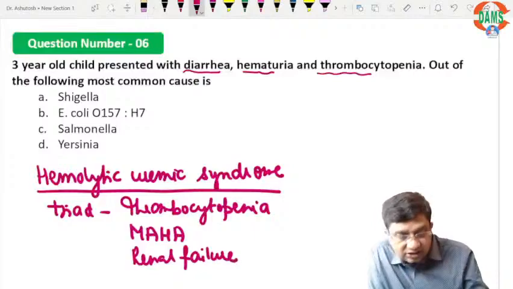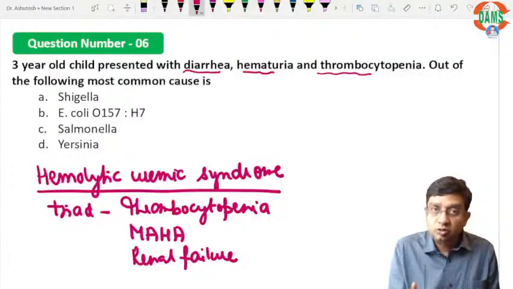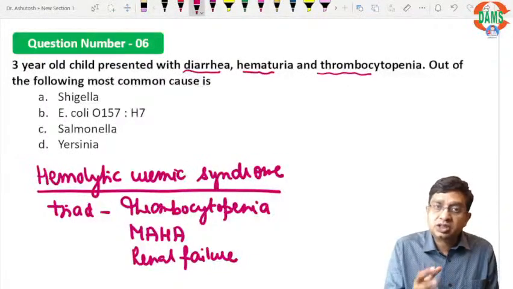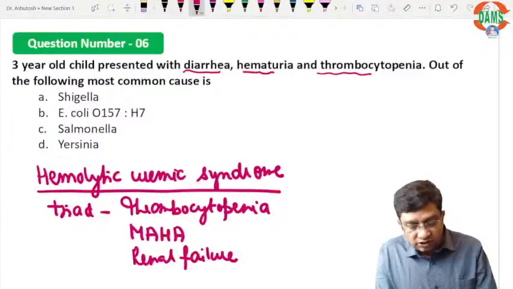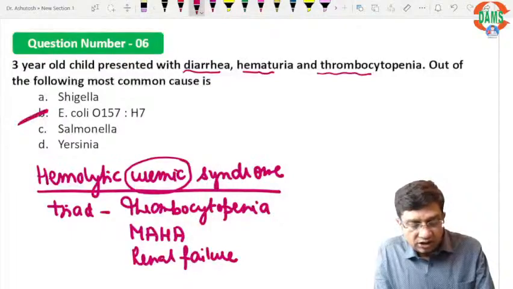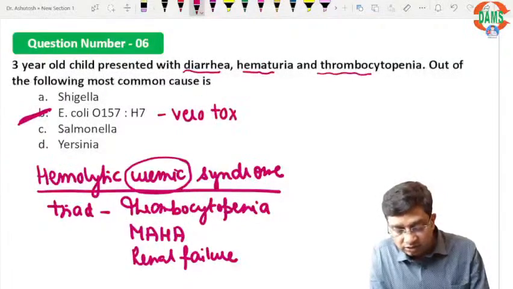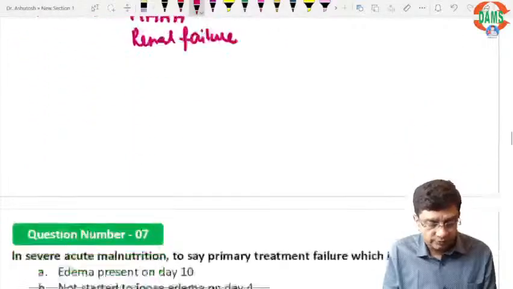The concept is that there is a thrombus present in the small vessels, in the glomerulus, which is capillaries. So if thrombus forms in the glomerulus, blood is not filtered, and the urea level in the body increases. Therefore this is named uremic syndrome. The most common cause here is E. coli O157:H7, which produces verotoxin. Verotoxin, again a straightforward question, the simplest one, I think.